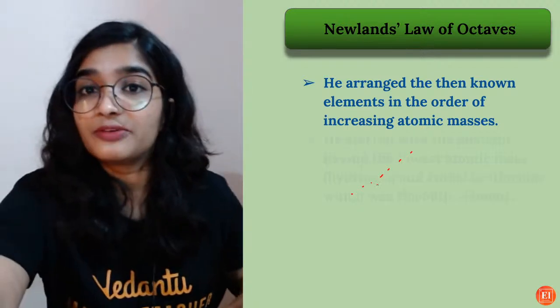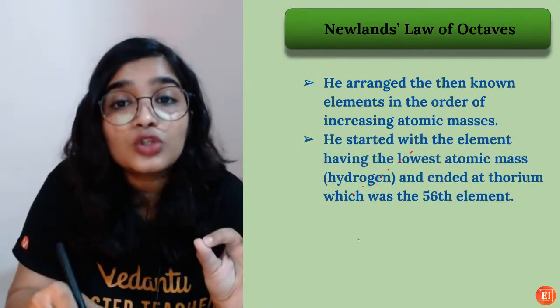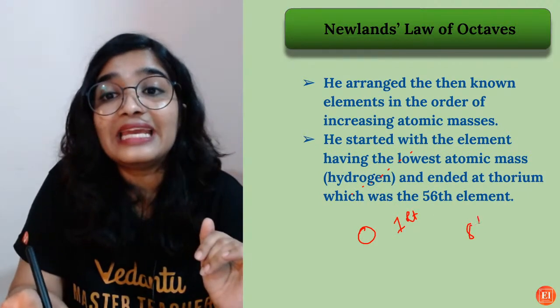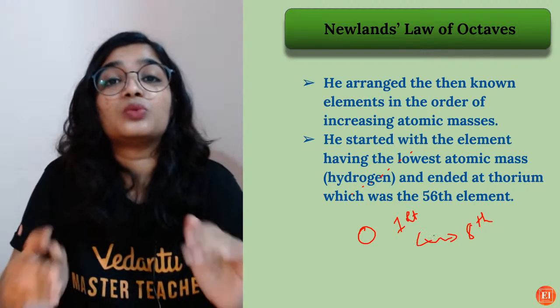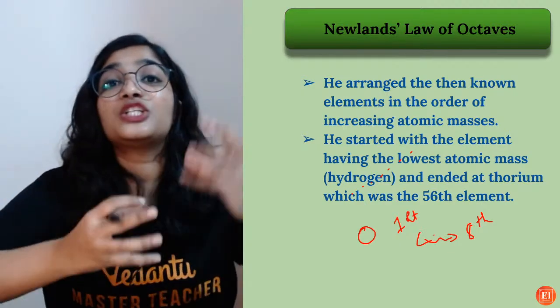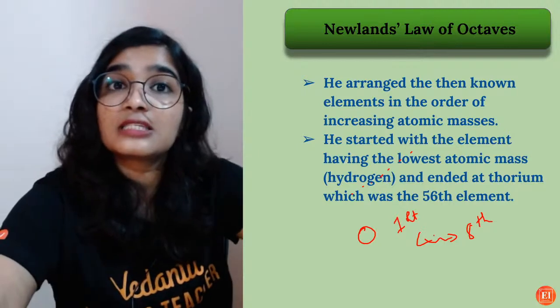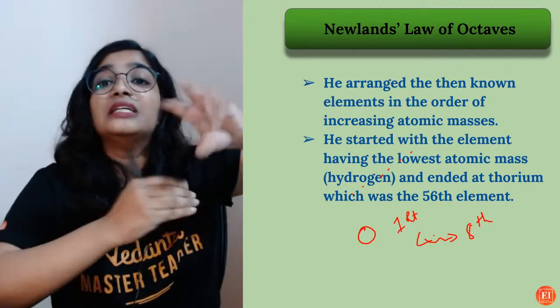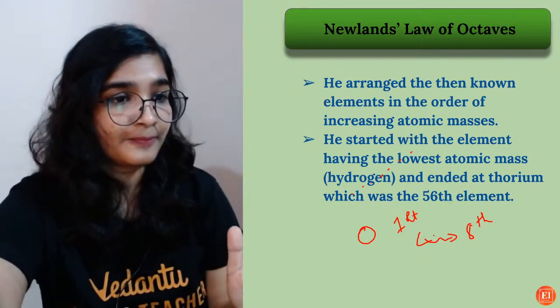What he observed was that the first and eighth element had similar properties. He could see the repetition of properties. The properties of the first element were repeated in the 8th element.